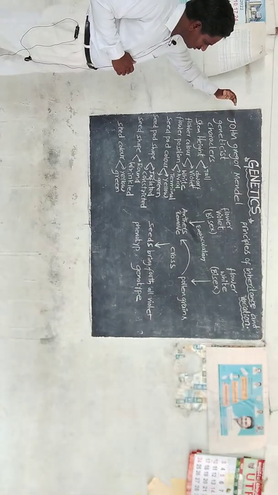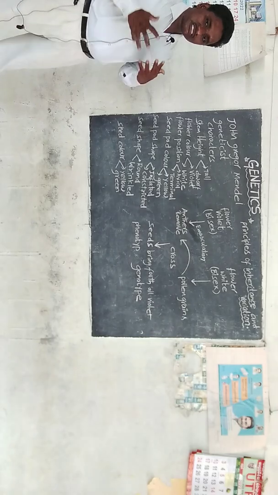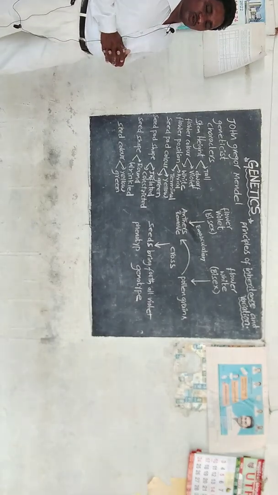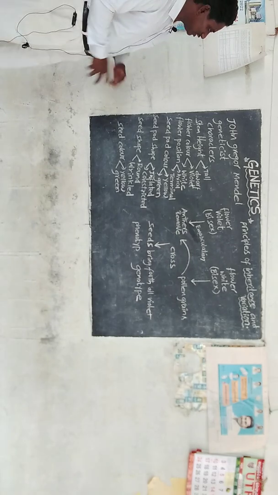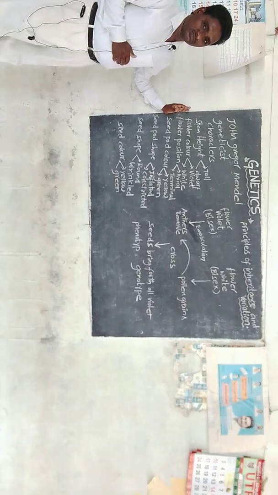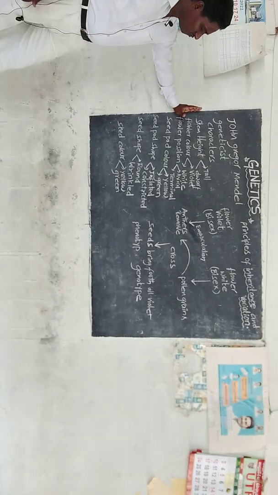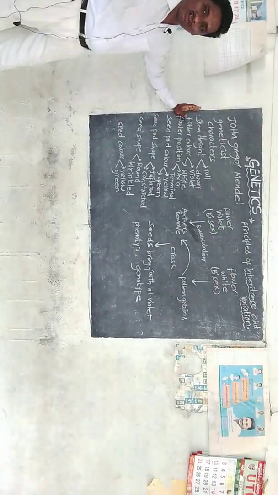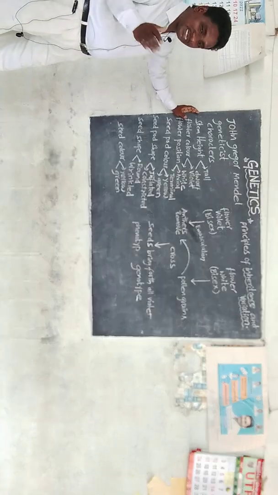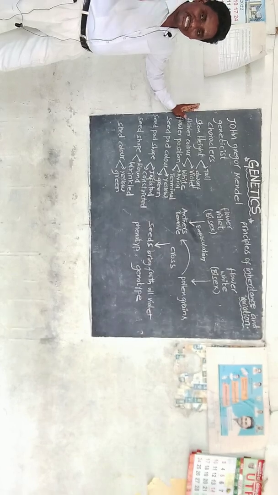Gregor John Mendel was an Austrian monk who worked in a Roman Catholic church mission. He observed the characters in his garden. Why do all the plants not have the same color? Why are all the plants not the same size?